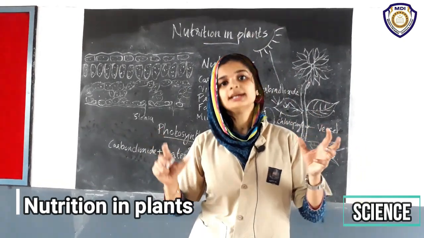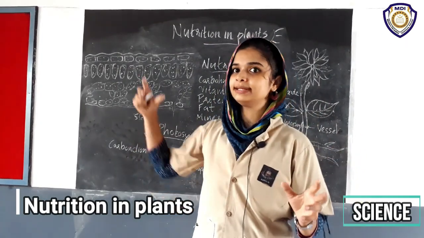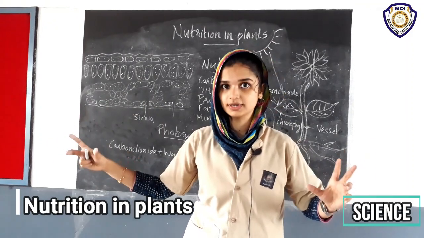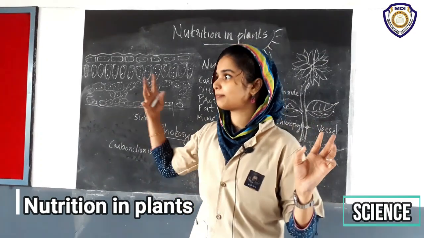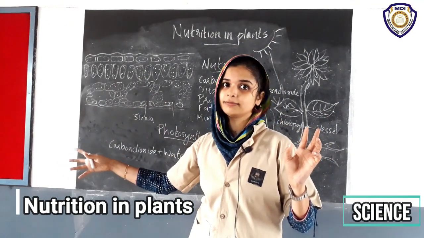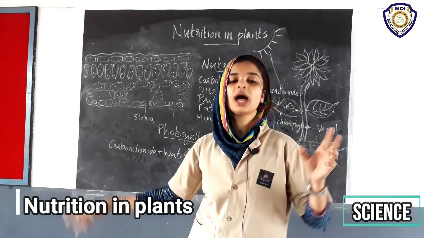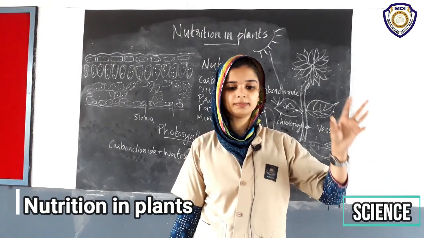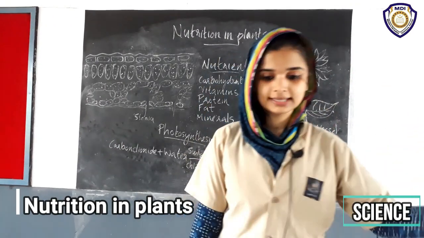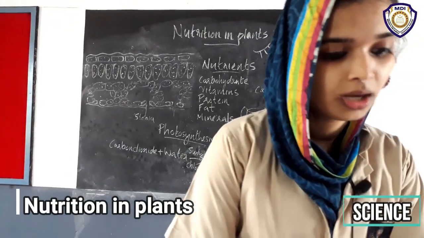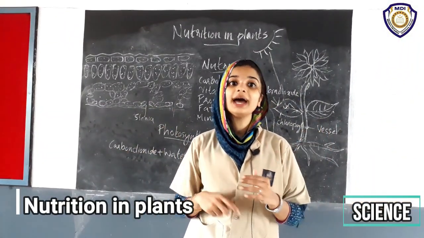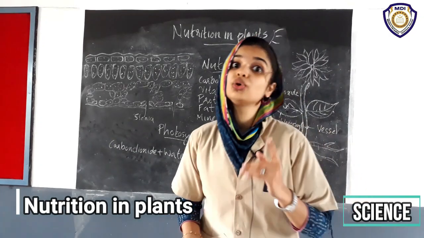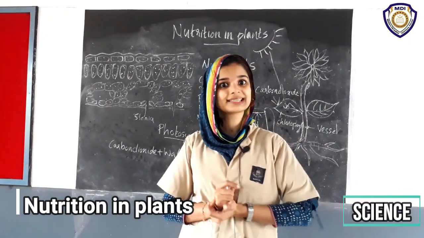Keep one in a dark room for 72 hours and keep the other plant in sunlight. Then take leaves from these two plants and perform the iodine test, which you have already done in your previous class, isn't it? Yes.